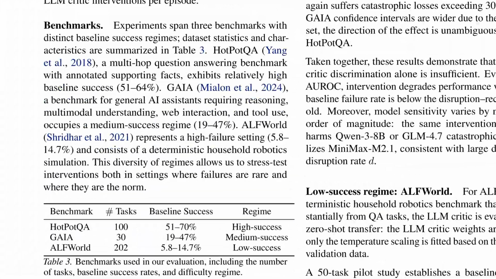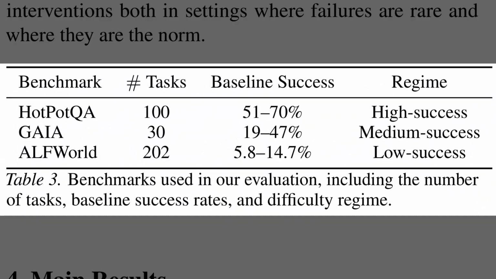With a strong critic in hand, the next step was choosing where to test it. Table 3 lists the 3 benchmarks selected to cover a wide spectrum of difficulty. At the top, HotpotQA represents a high success regime, where baseline models already solve about 50 to 70% of tasks. In the middle, GAIA serves as a median success setting. And at the bottom, ALFWorld provides a low success environment, with success rates as low as 6%, meaning failures are the norm rather than the exception.